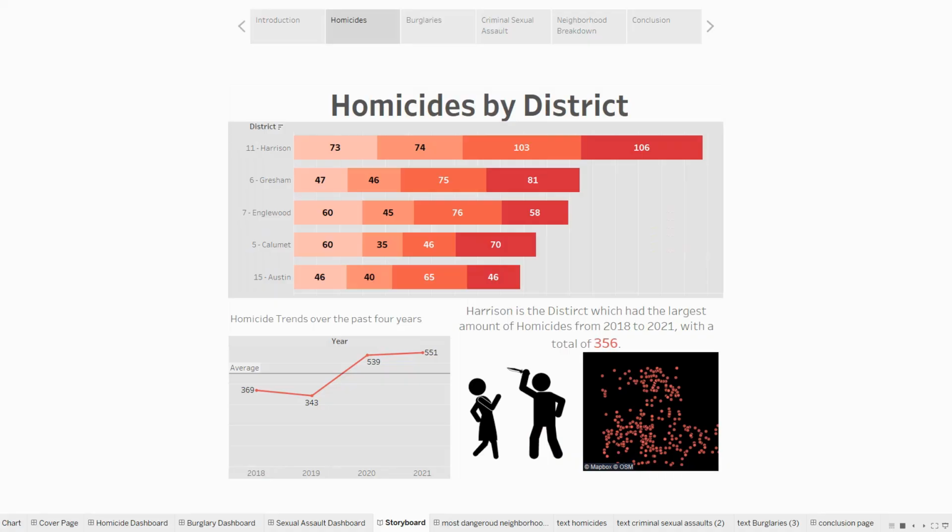So moving into my first dashboard, I did this one on homicides, like I said. So this is homicides by district. So the first visualization, which is on the top, shows the top 5 districts that had the most amount of homicides from 2018 to 2021.